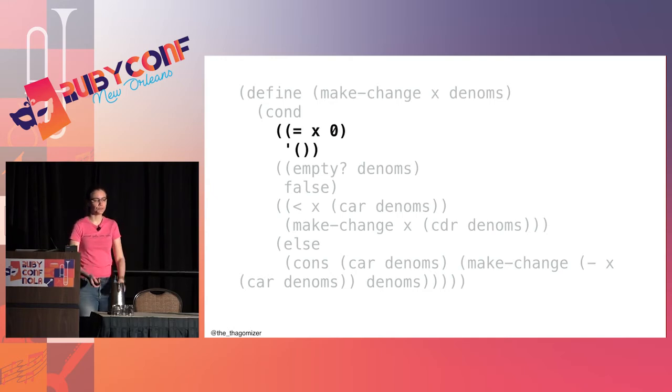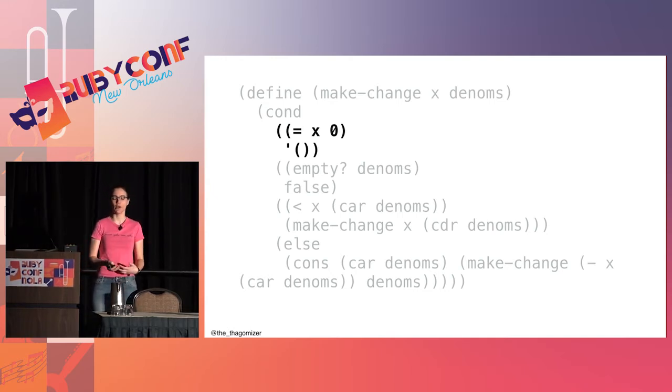So now I have a conditional. The first case I want to check is if the amount I'm trying to make is 0, I don't owe any change. So I can return a list that is empty, because the list I'm returning is what bills I need to pull out of the cash drawer and what coins. So how do you make change for 0? You give someone nothing, empty list.